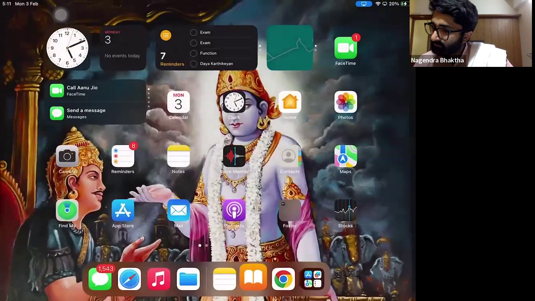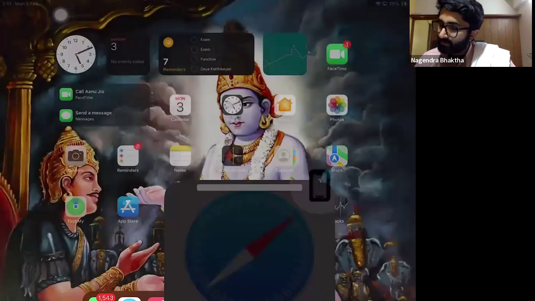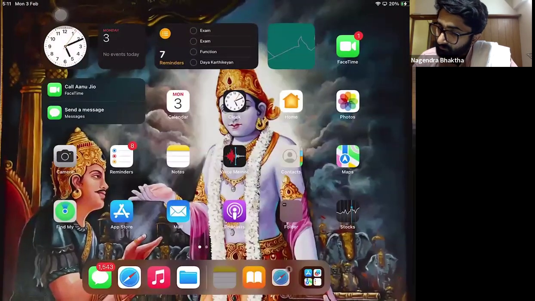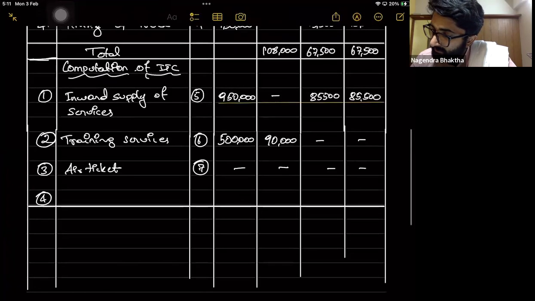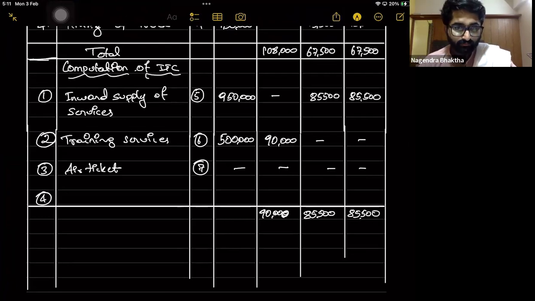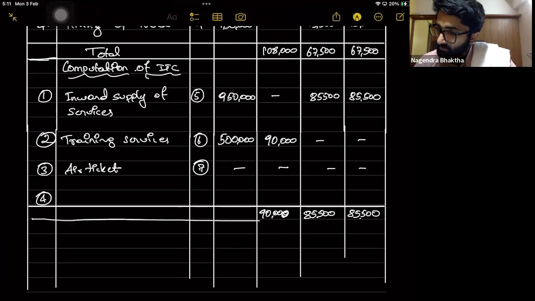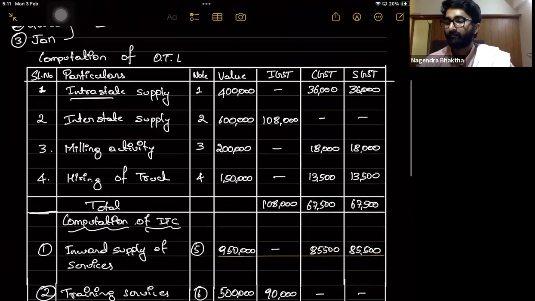Let's put everything here. ITC related, everything is done. Now total ITC is 90,000 here. 85,500 and 85,500. So the total is 85,500, 85,500 and 90,000. So we are done with ITC calculation and computation of OTL.